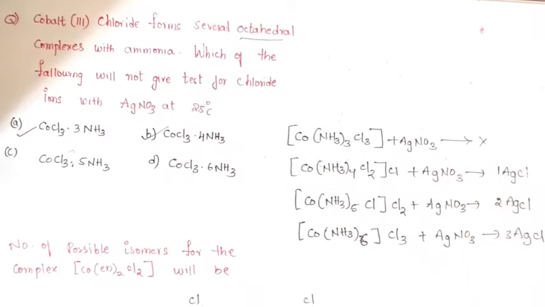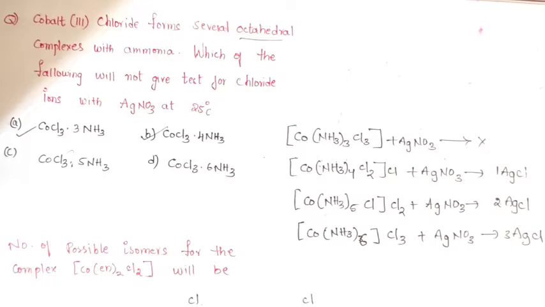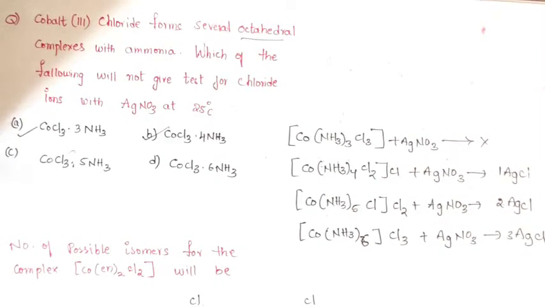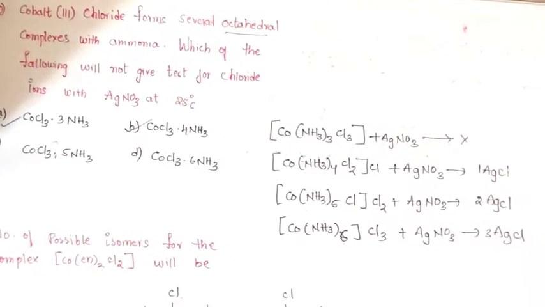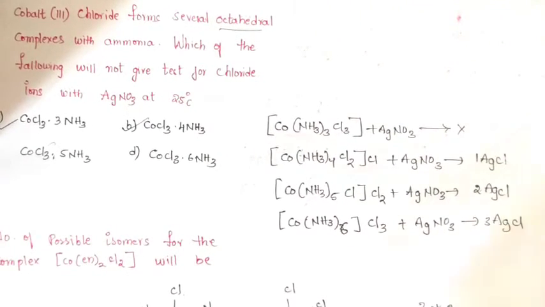Basically, what is the criteria to solve this question is simple. So we have to go for the ligands which are present outside the coordination sphere. That means chloride ions which are present outside the coordination sphere will react with silver nitrate to form silver chloride solution. So how to do that? To do that, very easy. So first of all, we will check all the options.